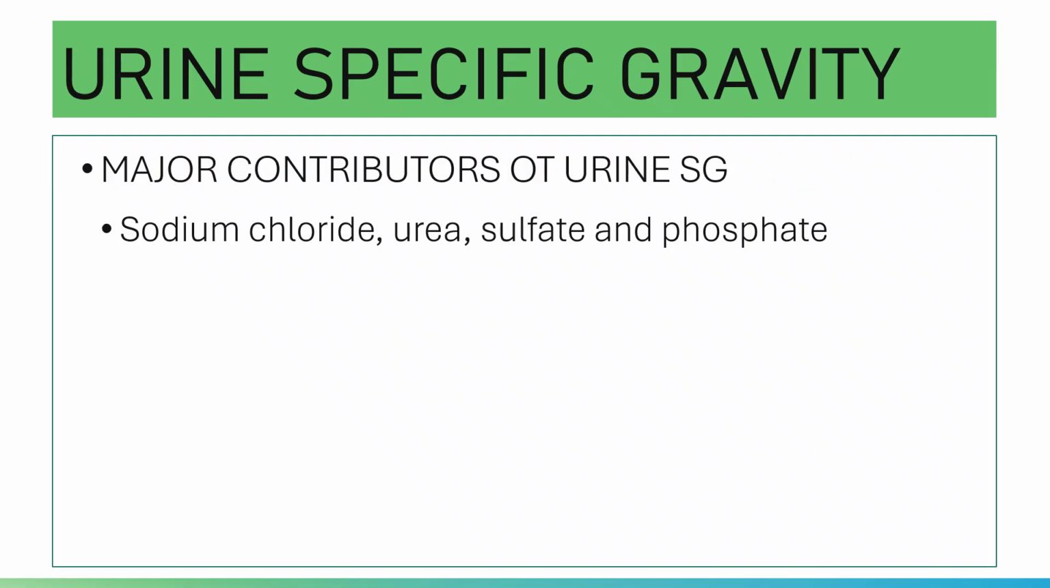You have here the major contributors to urine specific gravity. You have sodium chloride, approximately 25%. Urea is 20%, and then sulfates and phosphates. They are the major contributors to your urine specific gravity. Again, please note it is sodium chloride, the salt, and then urea, sulfate, and phosphate. These are the major contributors to urine specific gravity.